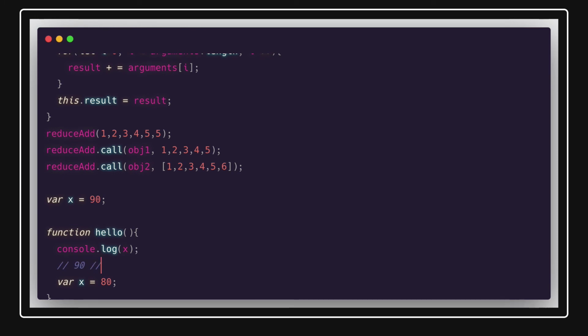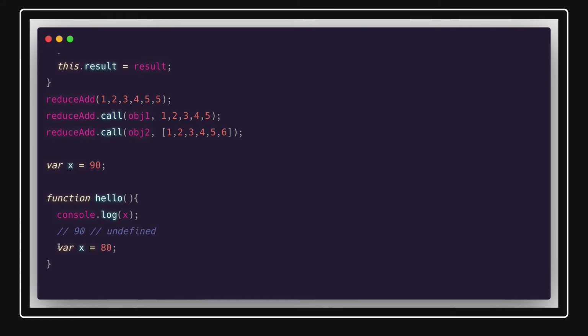No, it's undefined. And why? Because the definition of x is hoisted to the top of the function. Now this function knows that x is defined somewhere, but it doesn't have a value yet, so it will just return undefined. So this is called hoisting of variables.